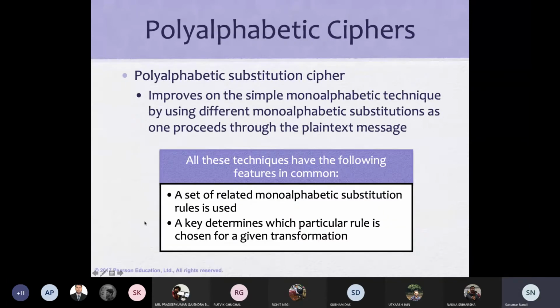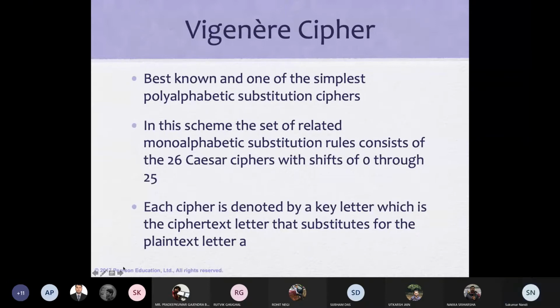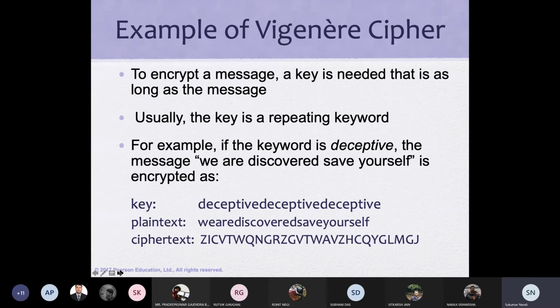Similarly, the polyalphabetic case. Let us come to the Vigenère cipher. The Vigenère cipher is a very important cipher that came before DES. The assumption was that two parties, the sender and receiver, use a key.